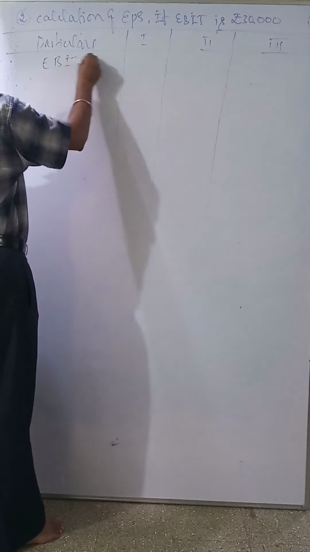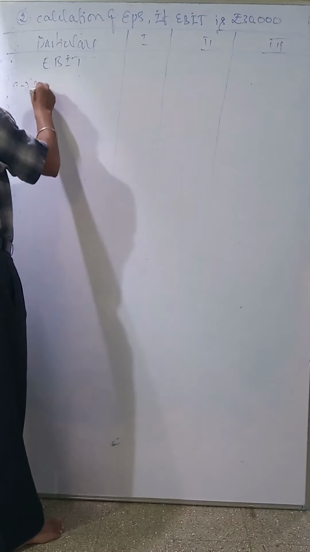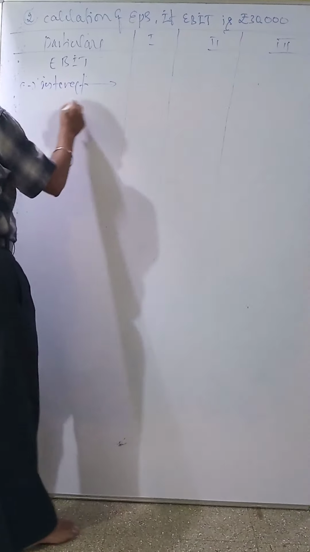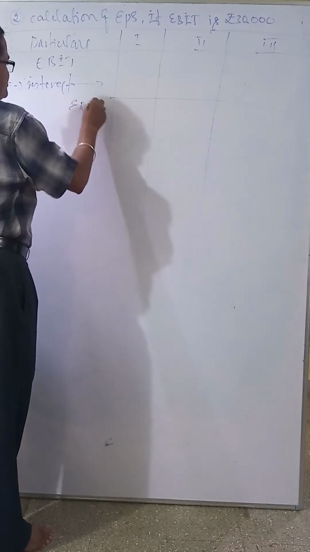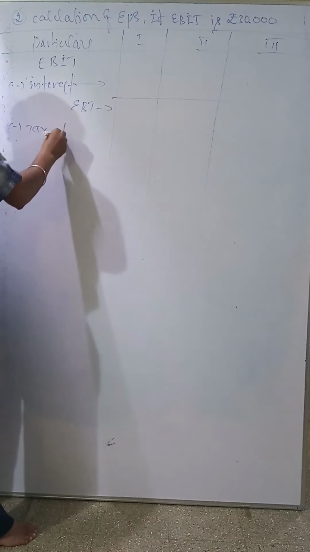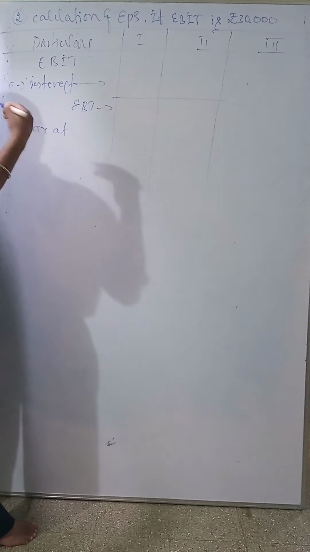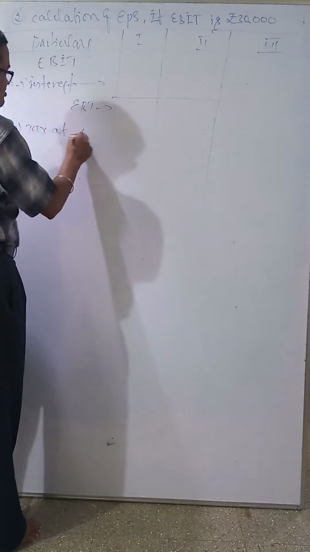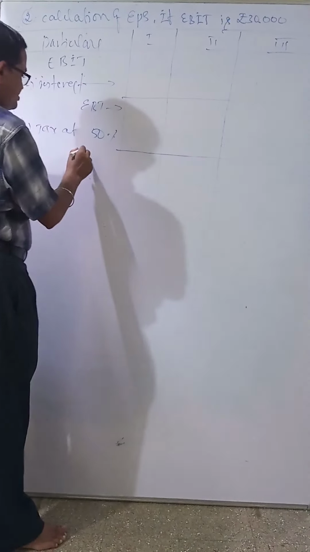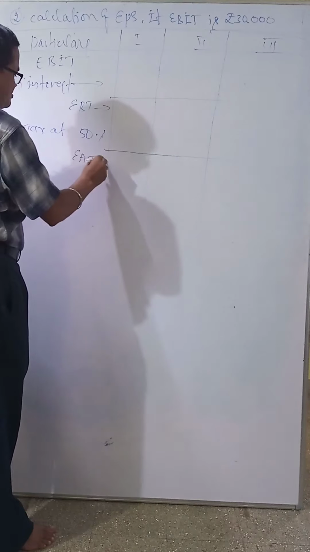EBIT less I, meaning interest, you have to deduct, so you have to calculate interest. You will get EBT, earning before tax. Then less tax, at the rate of 50% as given in this question, the tax liability. You will get EAT, earning after tax.